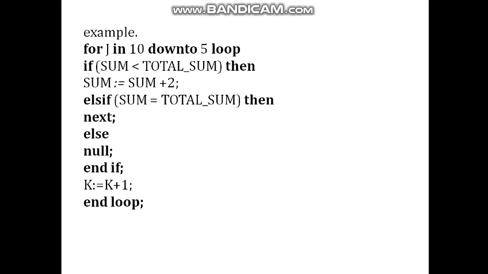loop, if sum is less than total sum, then sum equals sum plus 2. Else if sum is equal to total sum, then next; else null; end if; k equals k plus 1; end loop. This will be the certain condition along with the next statement.